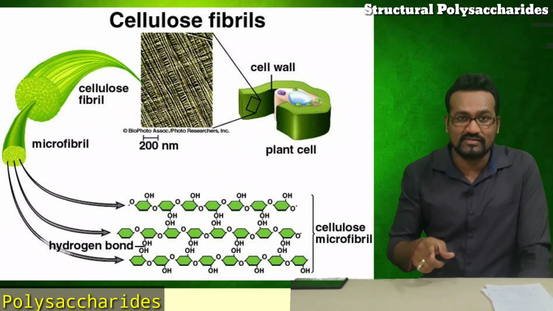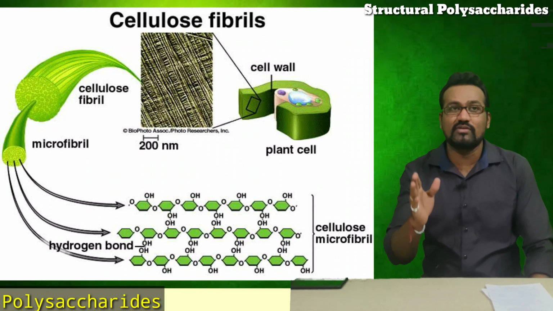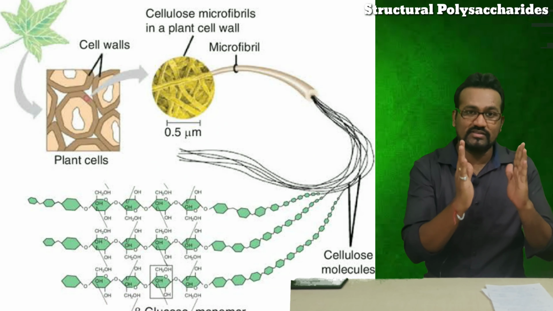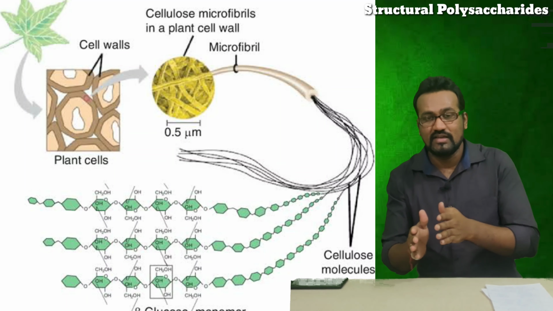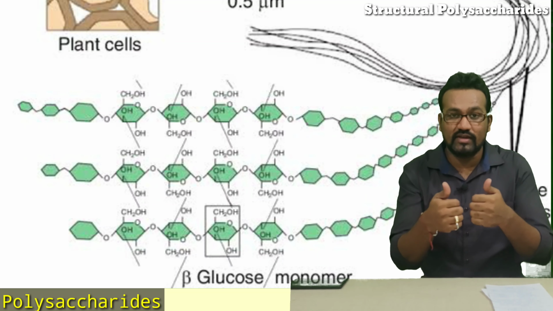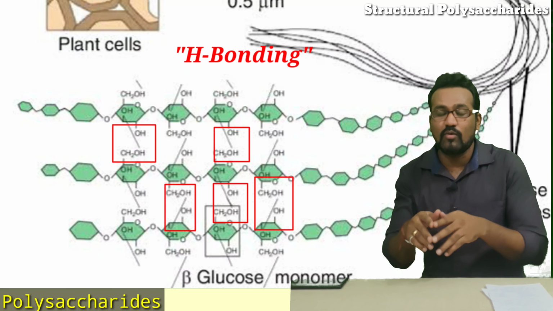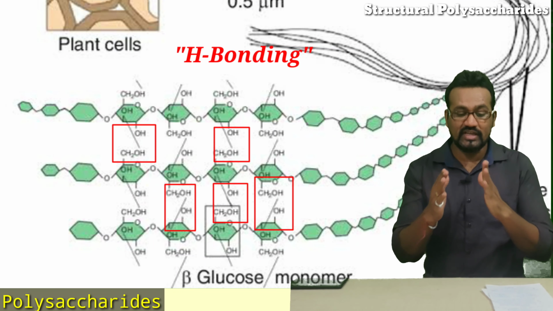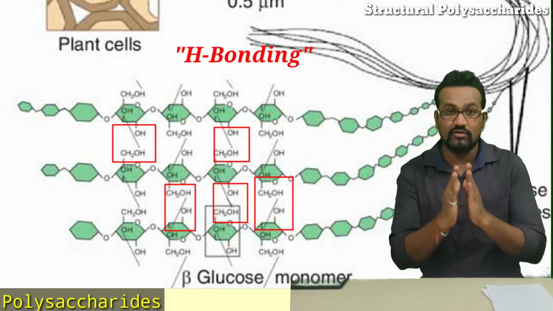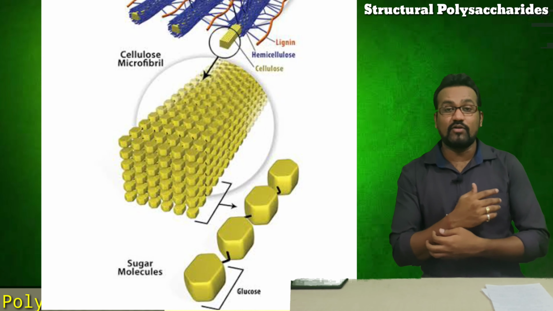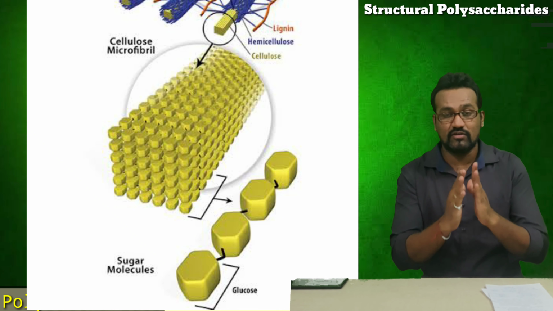They are linear fibers, definitely, because they are going to give support. So this support consists of linear cellulose fibers. These fibers are joined together, or held to each other, by hydrogen bonding. In competitive exams, they will ask which type of bond is present between two cellulose fibers. The answer is hydrogen bonding.